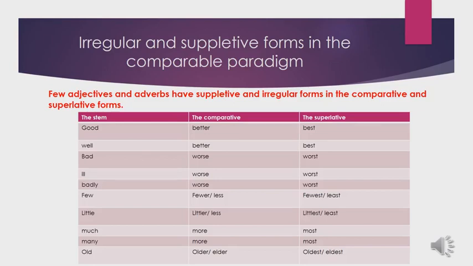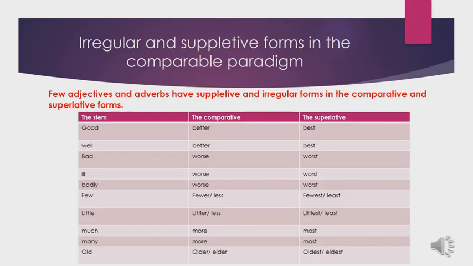I cannot say badder, baddest, iller, illest, because these adjectives take the suppletive forms worse, worst for the comparative and the superlative forms. The adverb badly has the same condition. I cannot say badlier or badliest, but I say worse and worst. So again, we have two suppletive forms in the comparative and the superlative forms.